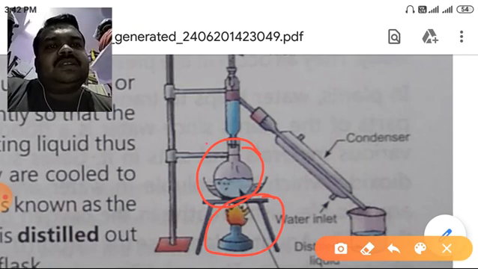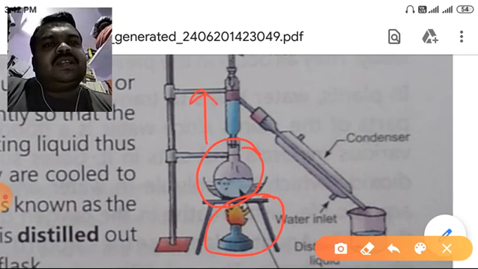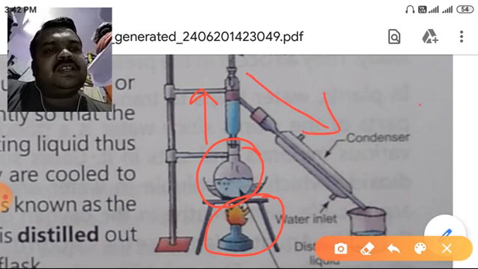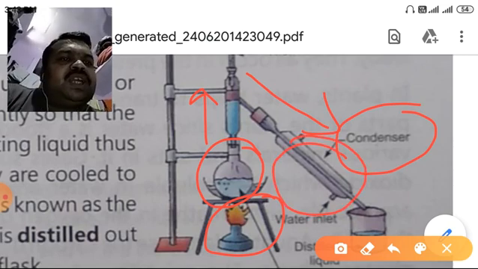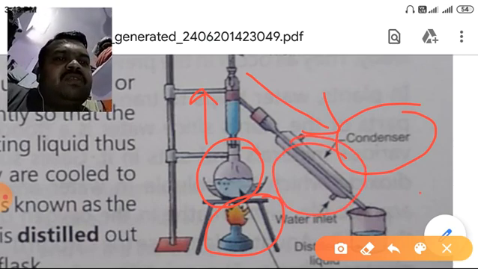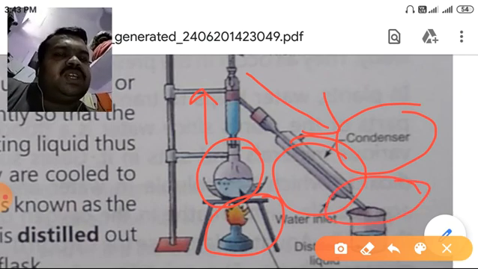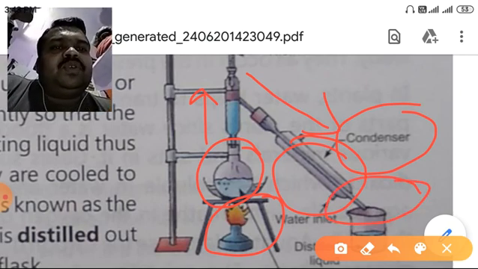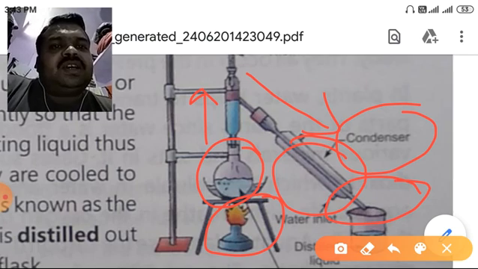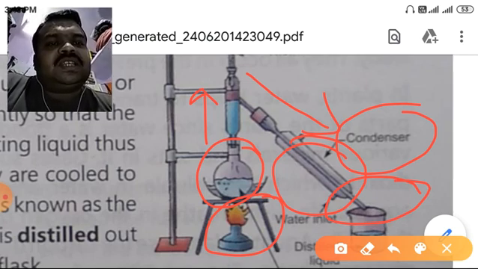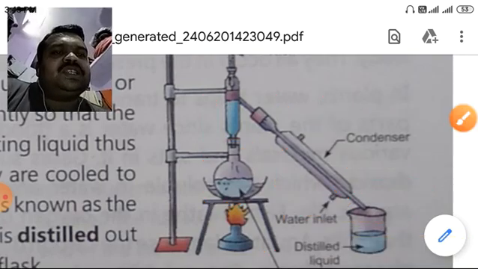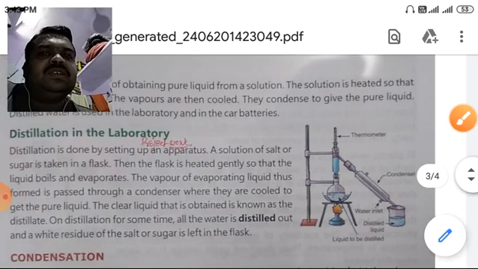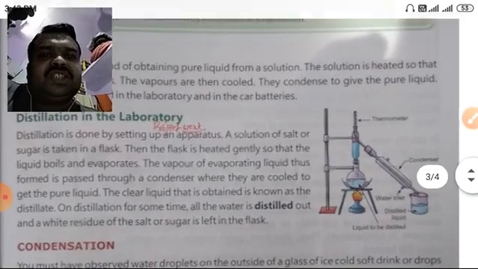Water vapor will come here, then it will come into this condenser, and inside the condenser it will change into liquid again, and liquid water is collected here inside this beaker. So all the impurities which are contained in the water remain in the same flask, and you will get the pure water in this beaker. So this is how this process will go on. This is known as distillation.